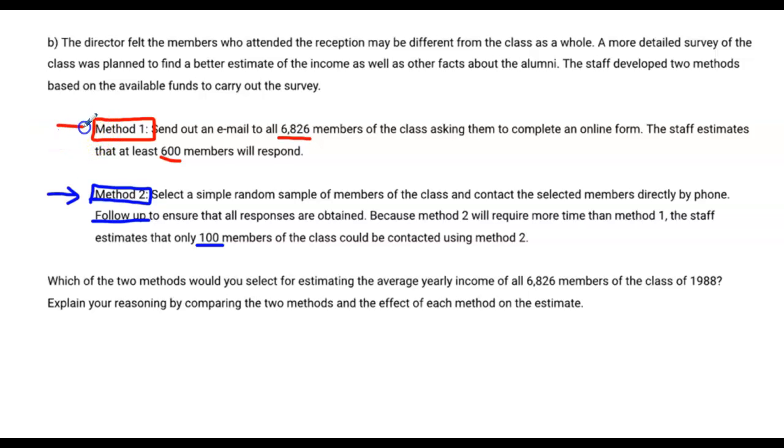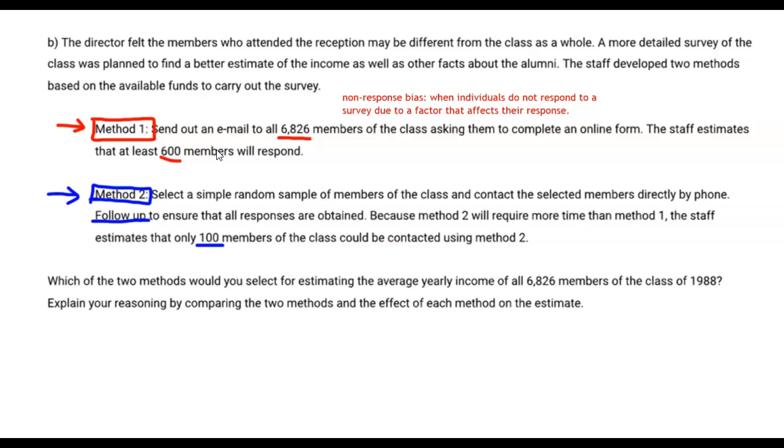So this definitely introduces a source of bias, and that source of bias is, of course, non-response bias. And here's that definition of non-response bias: when individuals don't respond to a survey due to a factor that affects their response. As you can imagine, if you got contacted tomorrow and somebody said to you, what's your income, you might be inclined to answer if your income is something that you want to brag about. However, if you are not employed at the moment, or if you have a fairly low income and you don't really want to reveal that to anybody, you may choose to not answer the phone or not call them back, or whatever the case may be. So that non-response bias kicks in.